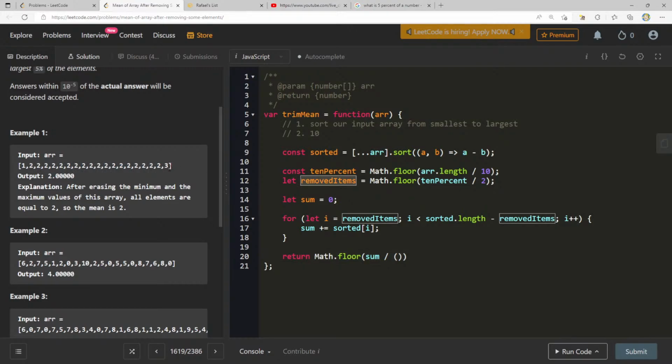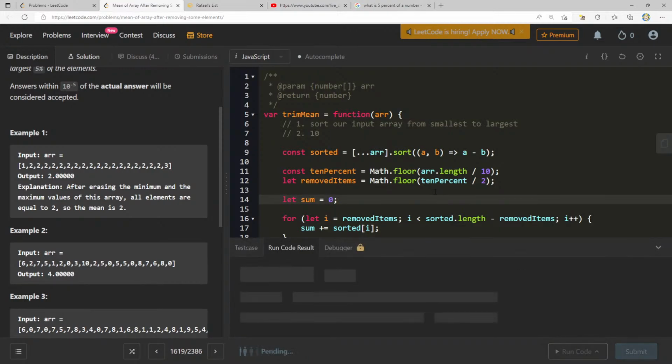And what would that be? Like, how do I can just do sorted length minus removed items. That'll give me something over here. And then what, do we just add? Or do we just remove one from either side? I guess we can also do that. We can just remove 10%, right? Would it just be sorted dot length minus 10%? Something like this, 10%. I know this is weird.